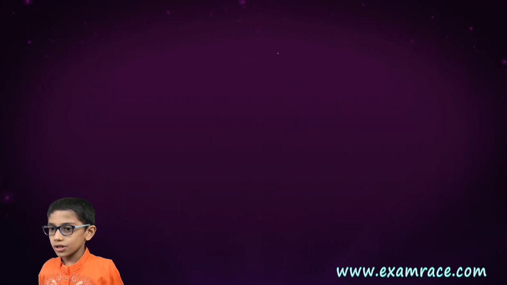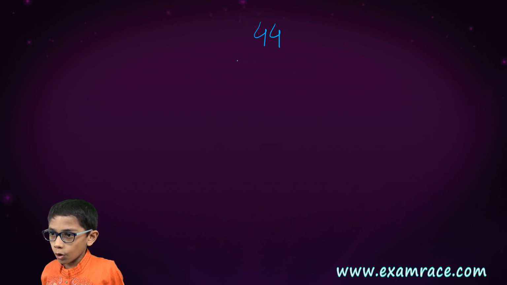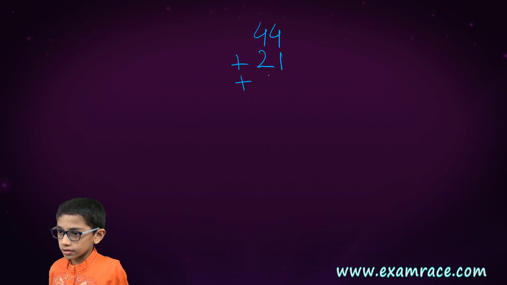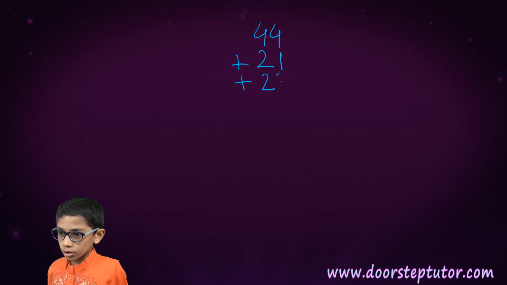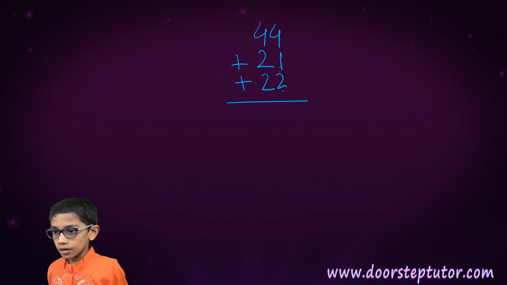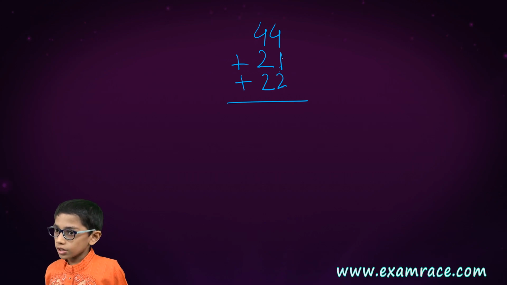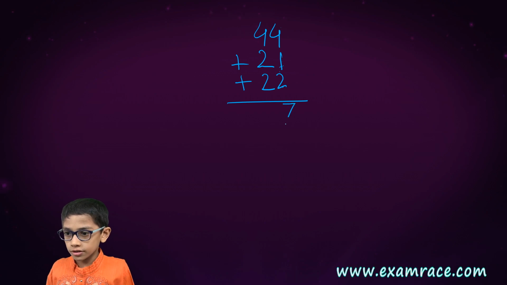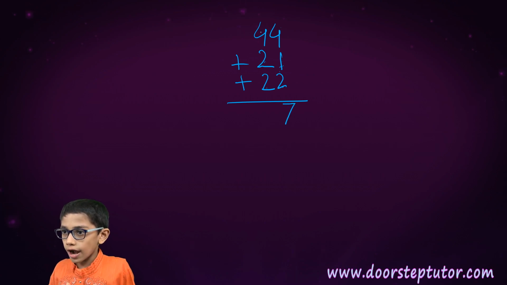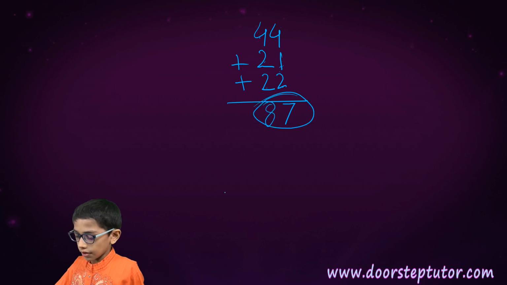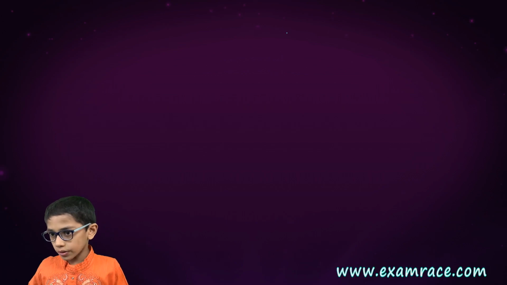Now, I will give you a question. 44 plus 21 plus 22. How will we do it? So 4 plus 1 plus 2. So 2 plus 1. Yes, 2 plus 1 is 3 and 3 plus 4, which is 7. 2 plus 2, 4 and plus 4, 8. Our answer is 87.